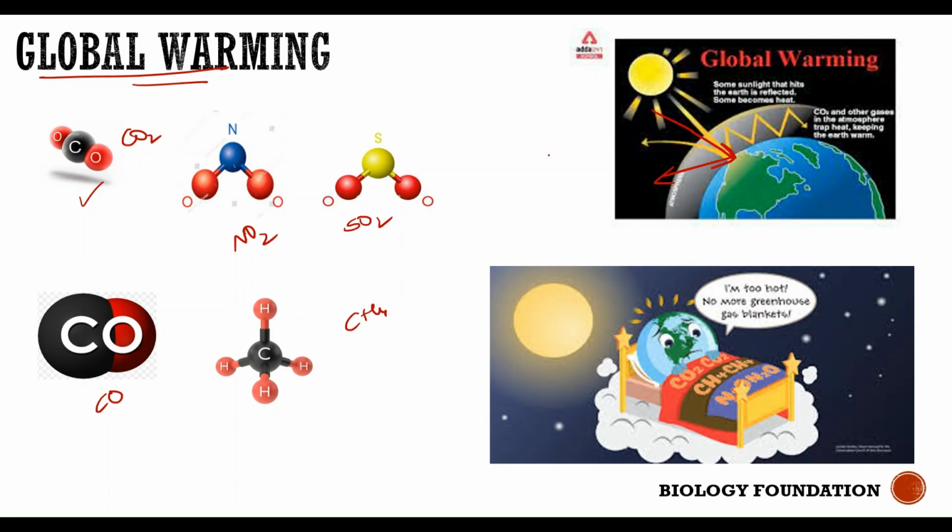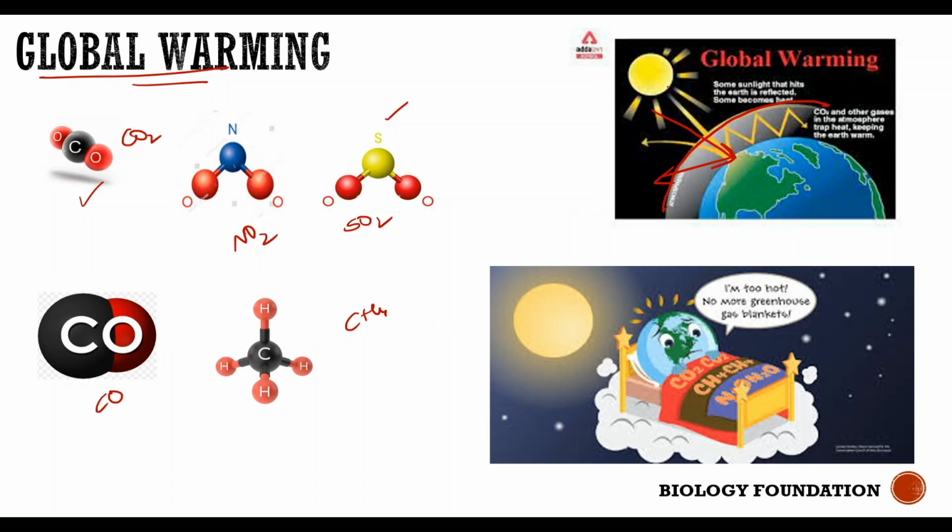Okay, but when the atmosphere is polluted with these harmful gases like nitrogen dioxide, methane, and carbon monoxide, these gases form a blanket on the surface of the earth.